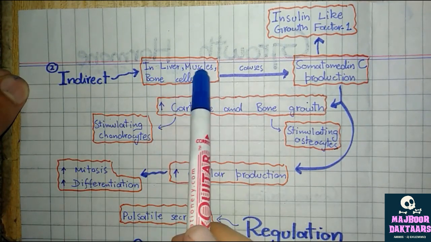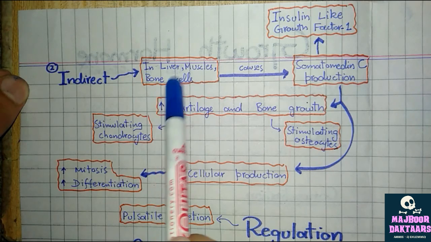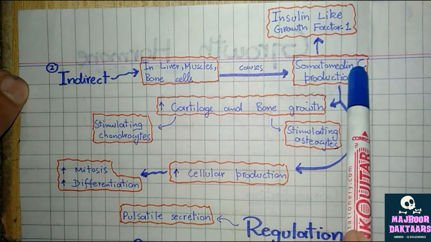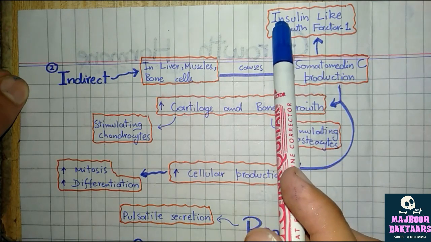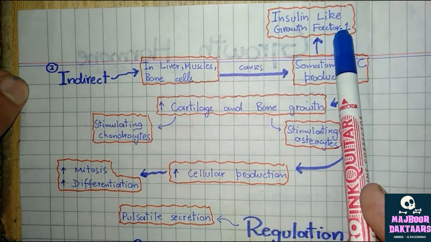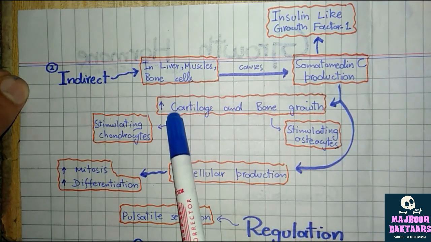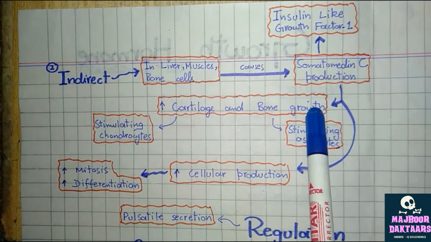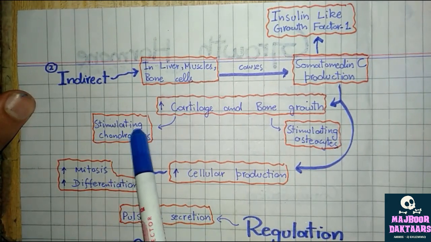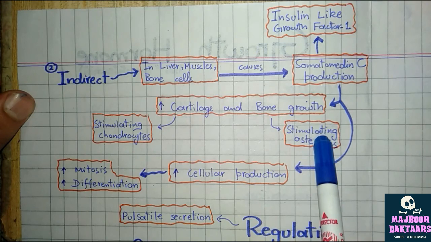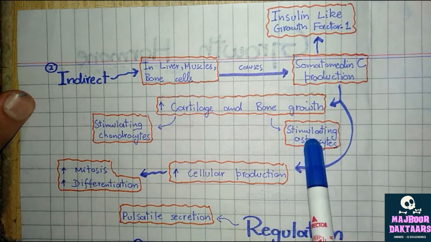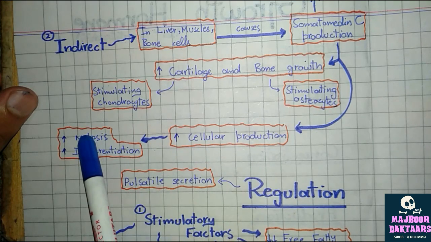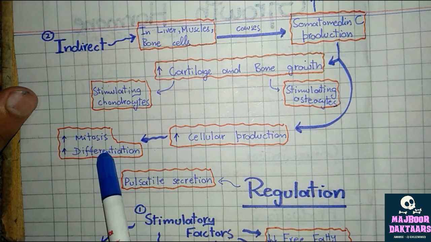Moving towards the indirect effects of the growth hormone. In the liver, muscle, and bone cells, the growth hormone causes the production of somatomedin. A typical somatomedin is somatomedin C, which is also known as insulin-like growth factor 1. This somatomedin causes increased cartilage and bone growth by stimulating chondrocytes and osteoblast cells. Secondly, it causes increased cellular production, meaning increased mitosis and increased differentiation.